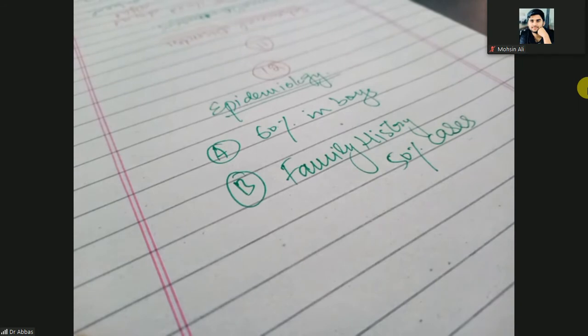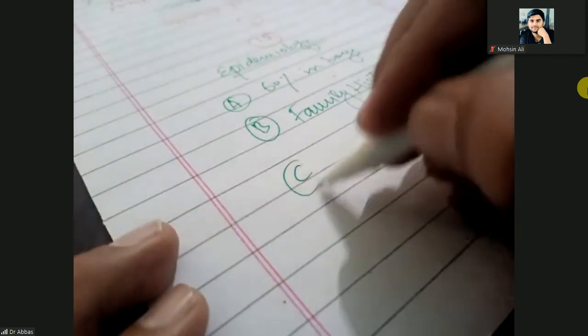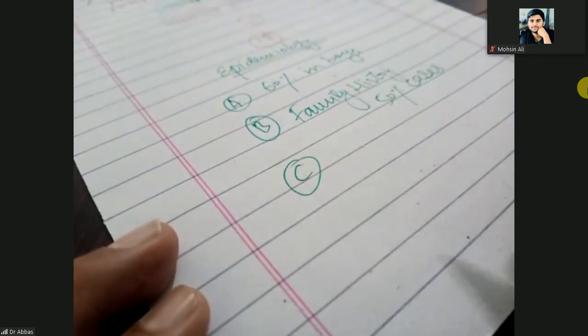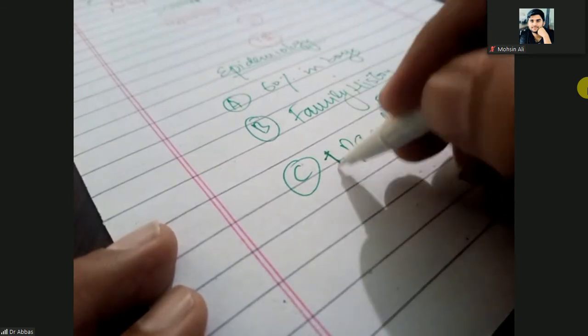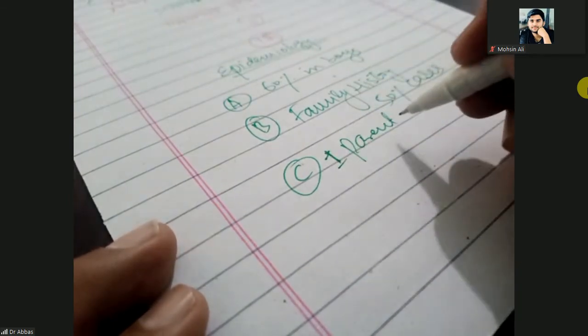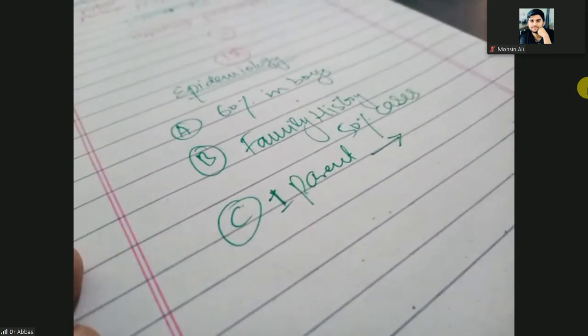So when the family history is positive, then in 50% of cases there could be a chance of nocturnal enuresis. And next, if one parent, maybe father or mother, is involved, then the chance of nocturnal enuresis is 44%.